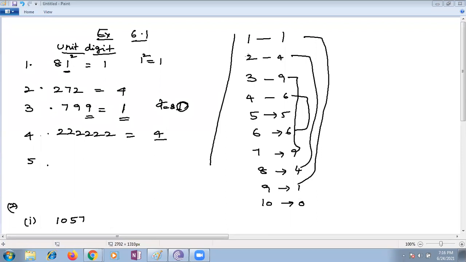And Navyasri, 1057. What is 1057, Navyasri? Please, first number. Is it a perfect square? No, ma'am. Why? Because it ends with 7, ma'am. Very good, very good. Srihita, the first one ends with 7.